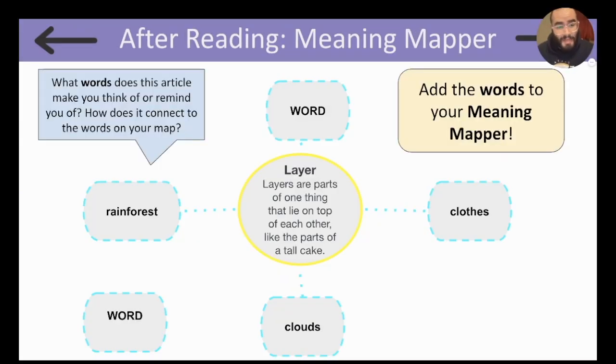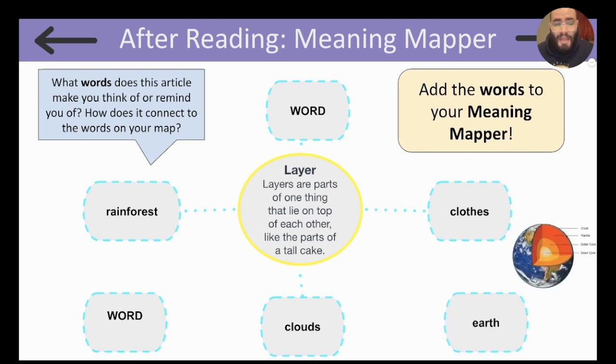Now take out your meaning mapper. We've already added the words clothes, clouds, and rainforest to our meaning mapper. But what other word could we add to a meaning mapper that relates to the word layer? I added the word earth because the earth has many different layers.